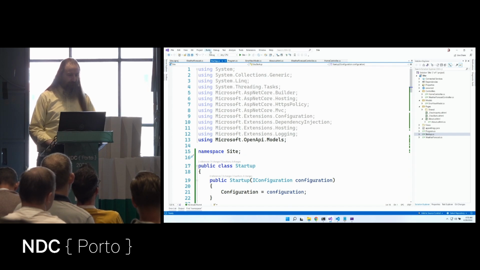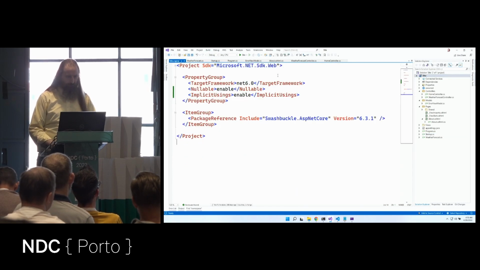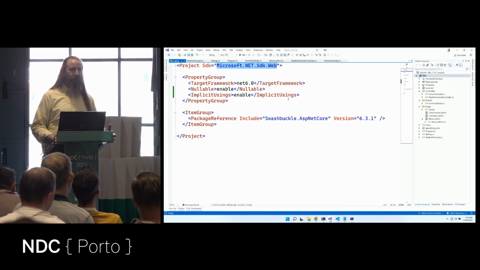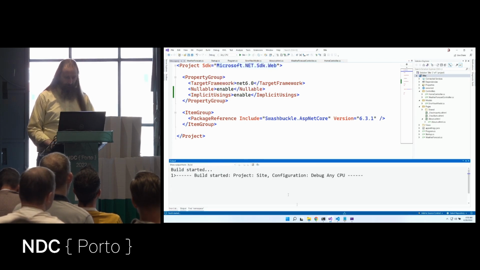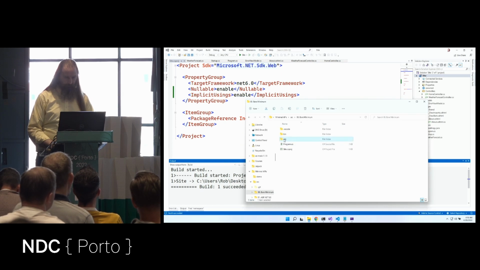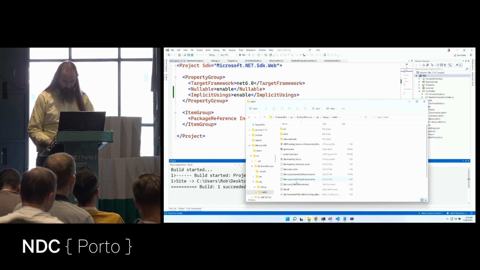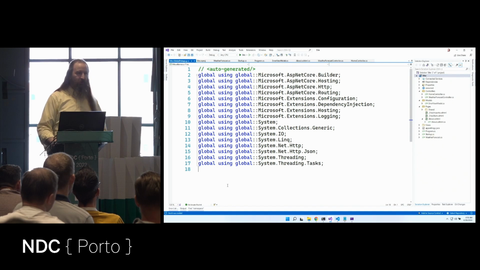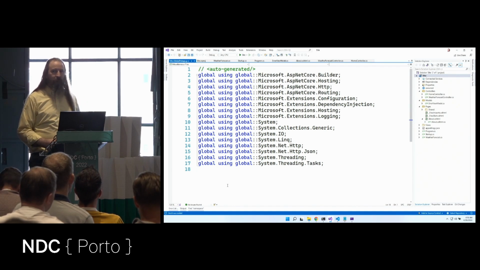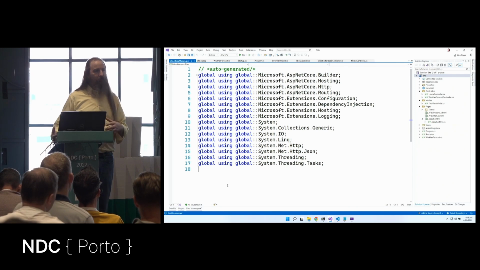So what we get with implicit usings is because we're looking at this particular SDK, then we can probably make some assumptions like you probably want system.link, system threading task in all of the places. Let's build this again and then go wander into our project. Let's go look at the obj folder, into debug, into .NET 6, and here we have site.globalusings.g.cs. Because I turned on global usings, all of these usings got added automatically.